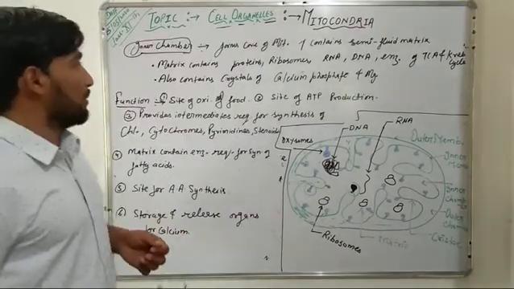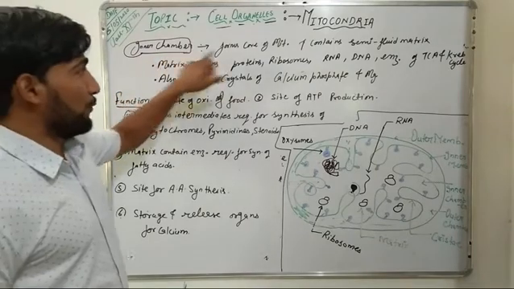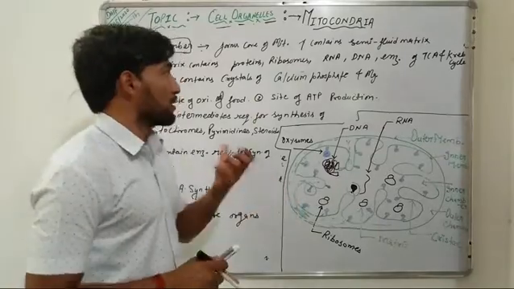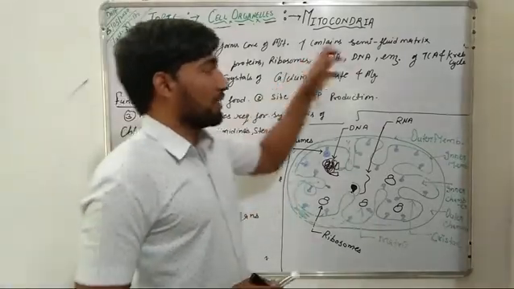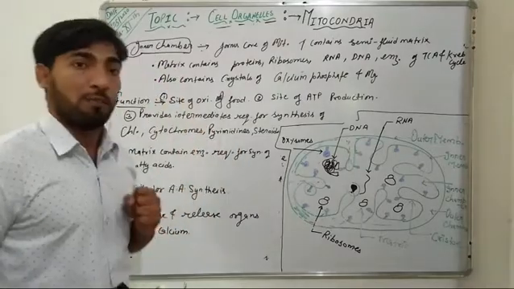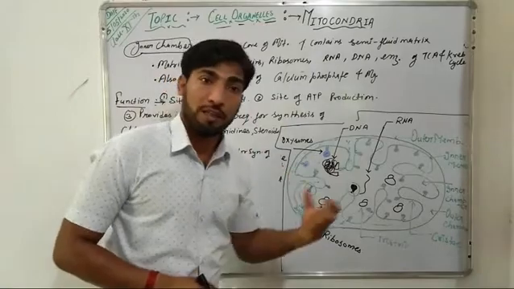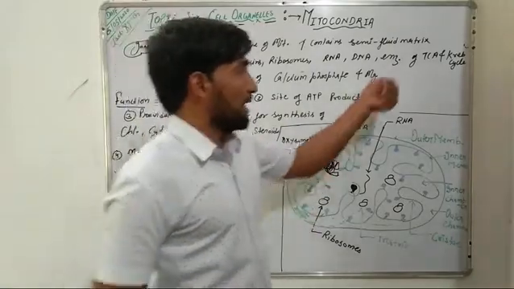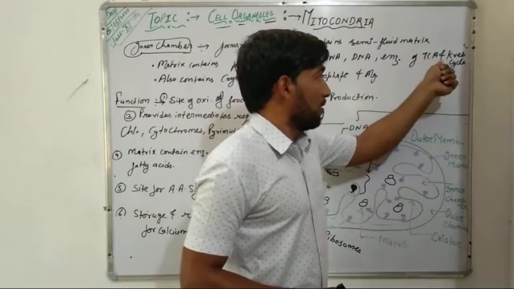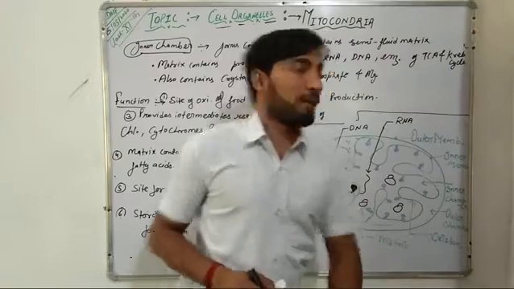Now come to the inner chamber of mitochondria. This inner chamber forms the core, the center of mitochondria, and it contains a semi-fluid matrix. This semi-fluid matrix contains the proteins, ribosomes, the DNA, the RNA, and the enzymes for the tricarboxylic acid cycle, or TCA cycle, also known as the Krebs cycle.